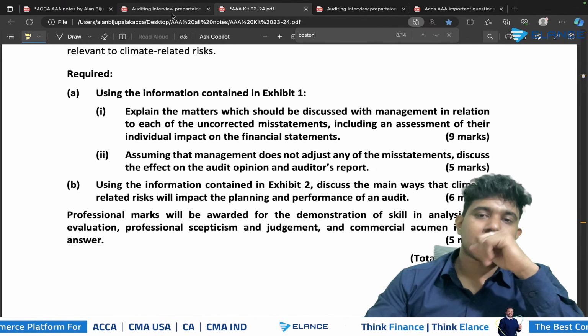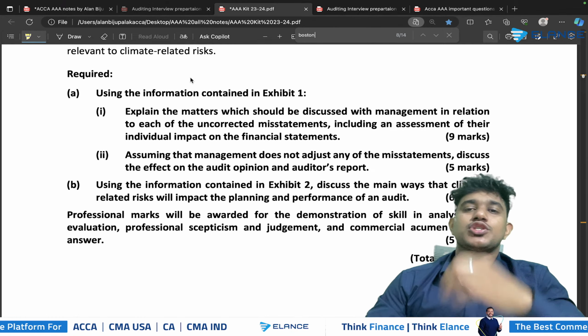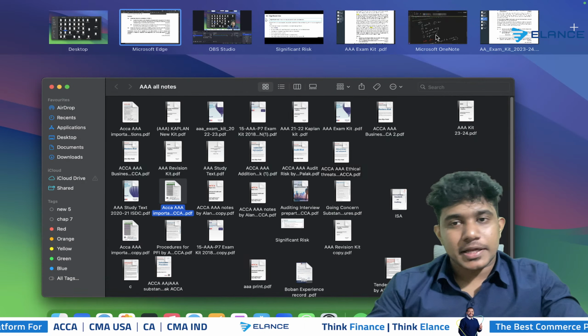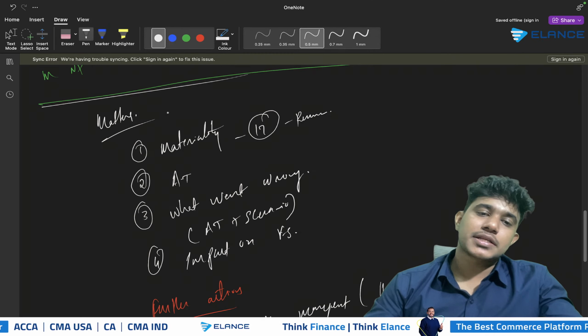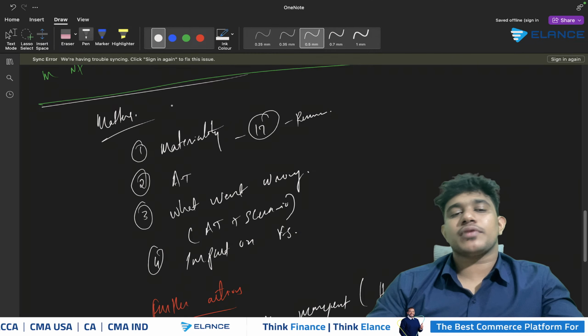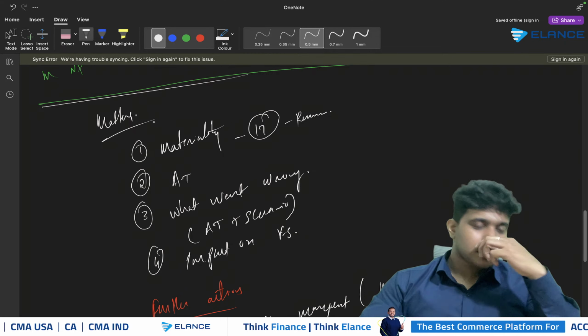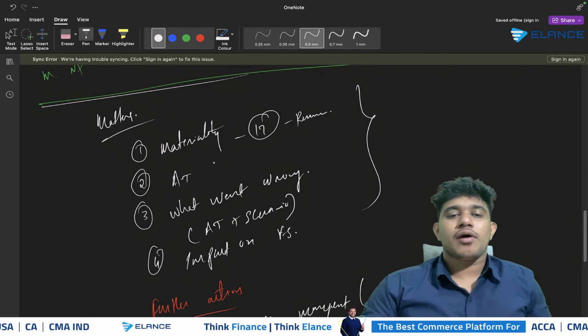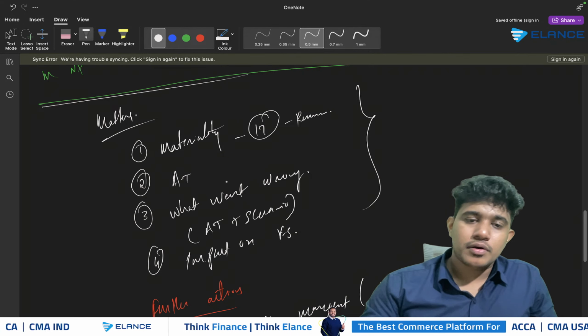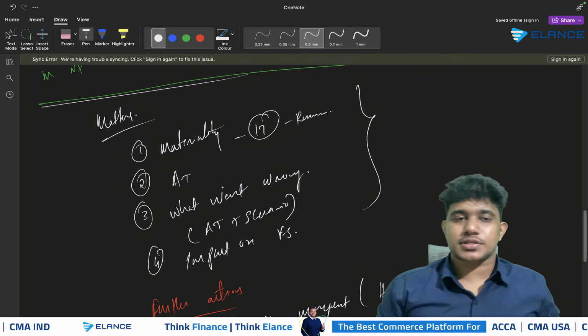So when you get this kind of question, make sure the requirement is asking you to give the matters part. Same as how we explained for matters to be considered and further actions, you should mention the materiality, accounting treatment, what went wrong, and impact over the company's financial statements.